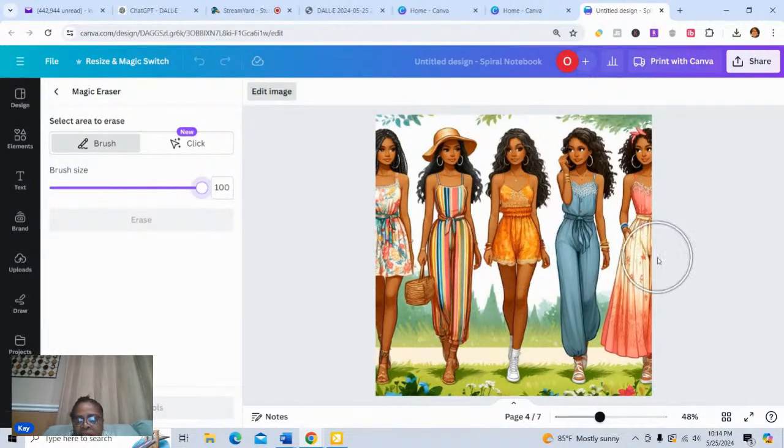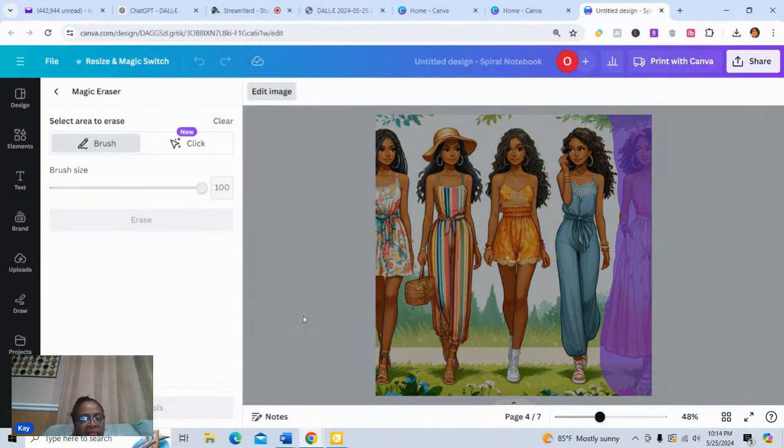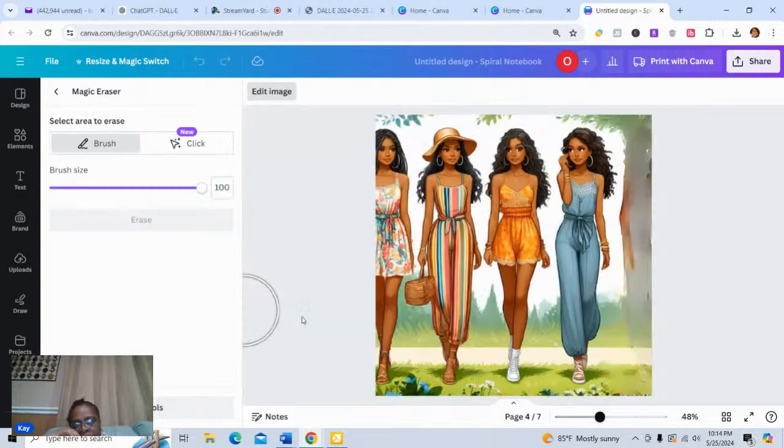Okay, let's say this time, since we already have the, let's see, I'm trying something different here. Normally I would have actually removed the background first, but I'm just playing around and experimenting. So instead of removing the background first, we're going to go ahead and remove the images and then see what the background leaves us. And this has changed a little bit too. I don't remember hitting an erase button. So Canva has had some updates here recently.